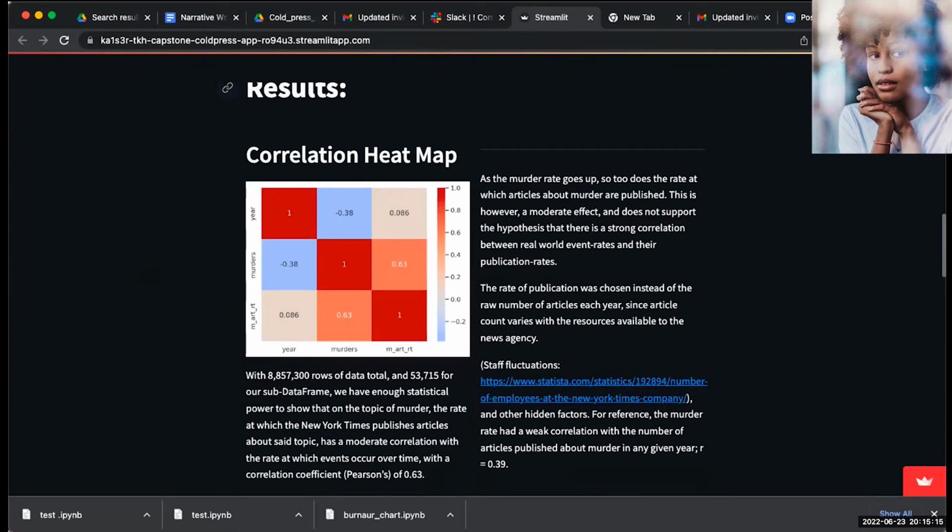That goes into what we're hoping to get out of this, which is to have sources that are more complete, more congruent, and communicate with each other in a better way, that will allow us to report on these things in a more accurate manner for a variety of topics. As you can see, our correlation heat map shows the murder rate for the data that we collected through our API research and the rate of article publication. And that is about it.